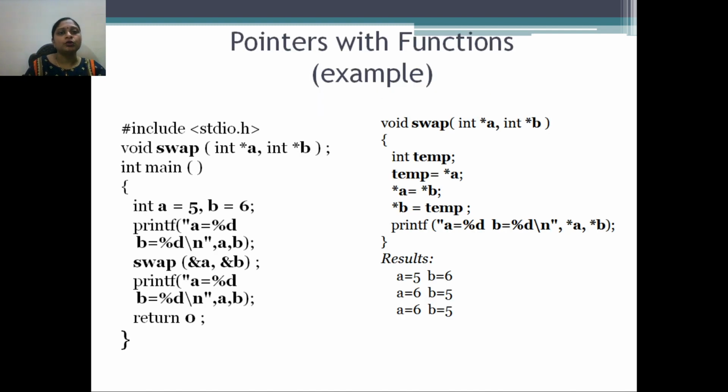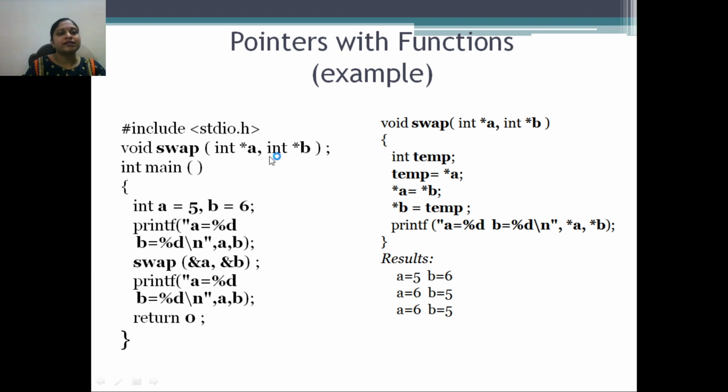Now we will see how to use pointers with functions. We are going to understand the concept of pointers with the help of a simple program, that is, a program for swapping two numbers. You might have done this program, call by value and call by reference, in C programming. In this program we have one main function, and in addition we have one more function, the swap function. What is the job of the swap function? The swap function will swap the values of variables A and B.